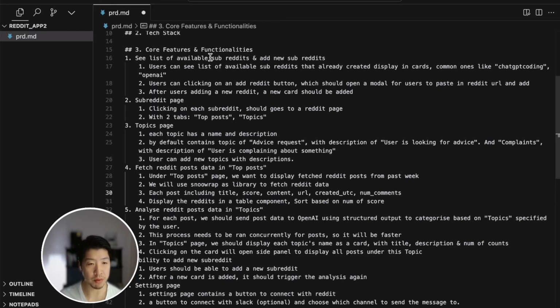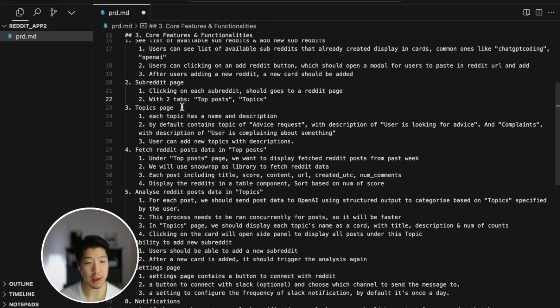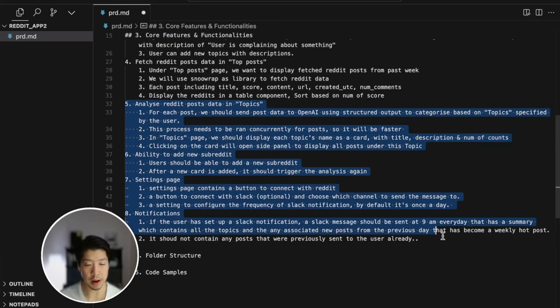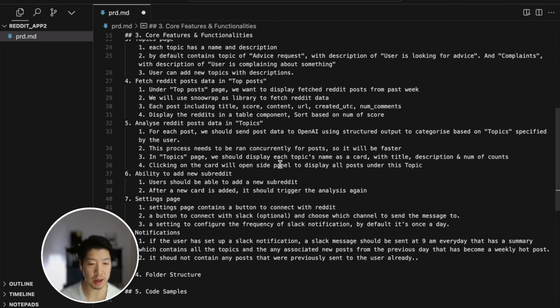For example, we will first want to see a list of available subreddits, and we want the ability to add a new subreddit. We want to be able to see a subreddit page with two tabs, top posts and topics. Then we specify what we want to see in the topics page. And further, we want to be able to fetch Reddit posts and show them in the top posts. There are more details here, but I won't go through them one by one. Essentially, you want to clearly communicate to the AI what you're expecting.